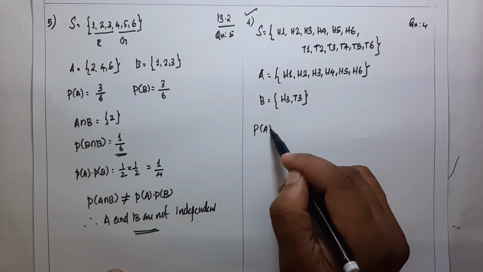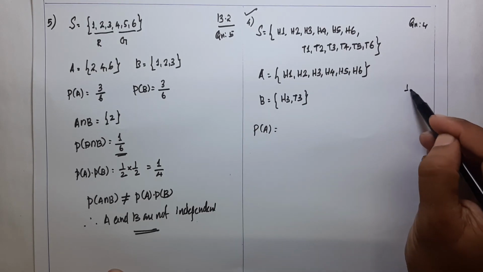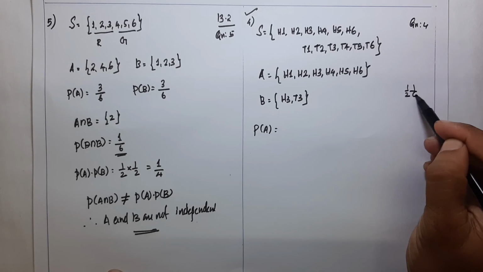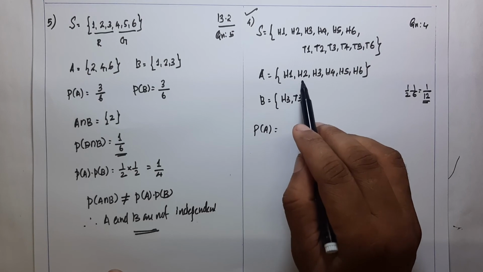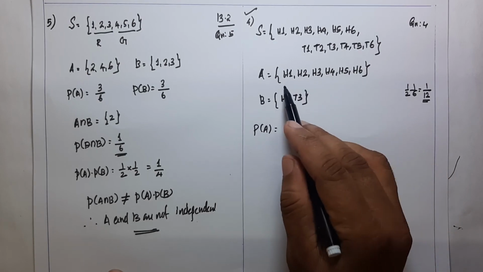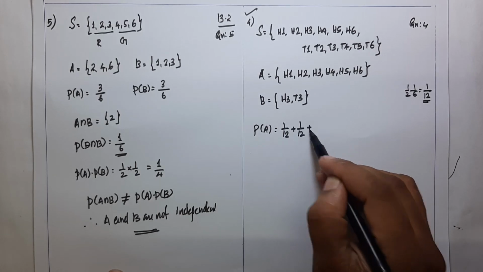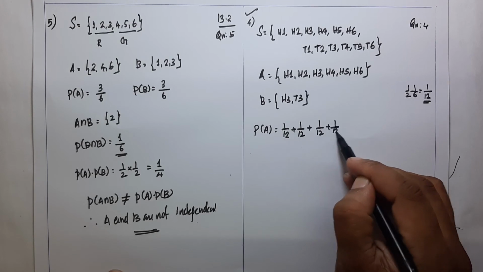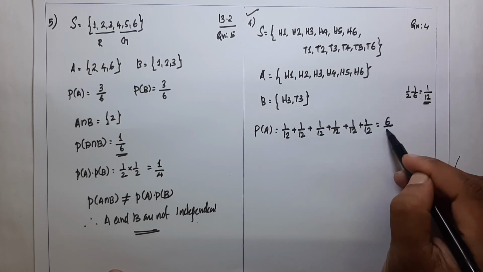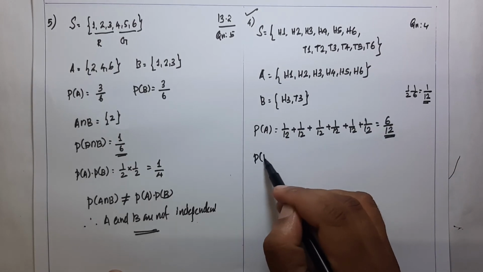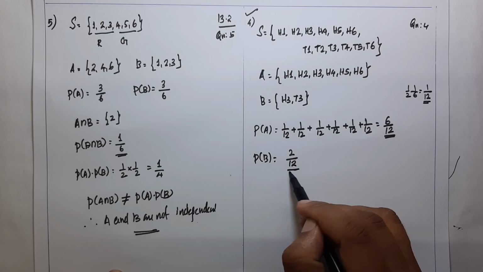The probability of getting head is 1 by 2 and the probability of getting 1 is 1 by 6, which is 1 divided by 12. There are 6 elements, so the probability of A is 1 by 12 six times, which is 6 divided by 12. And the probability of B is 1 by 12 plus 1 by 12, that is 2 divided by 12.